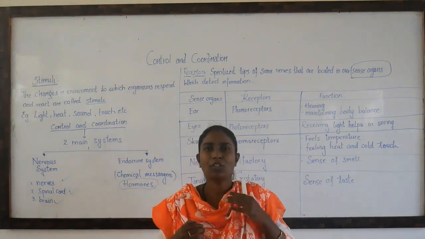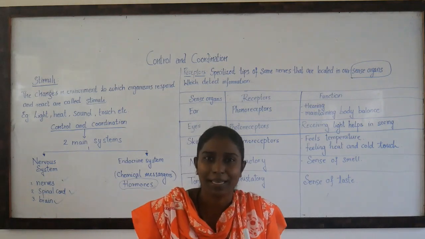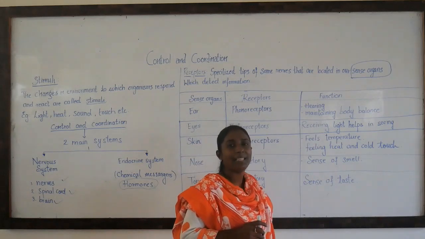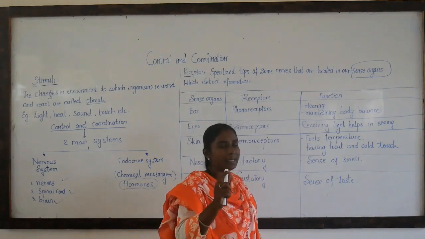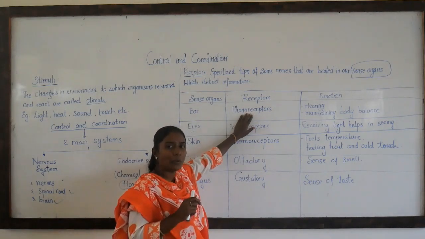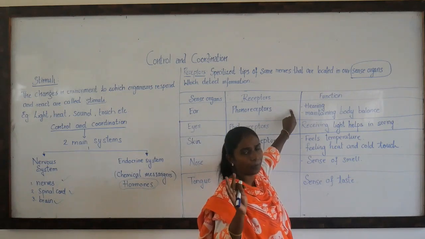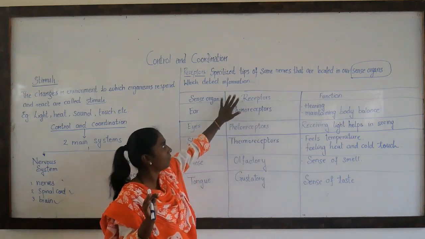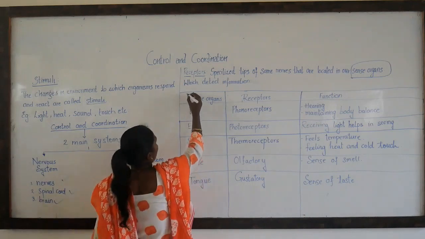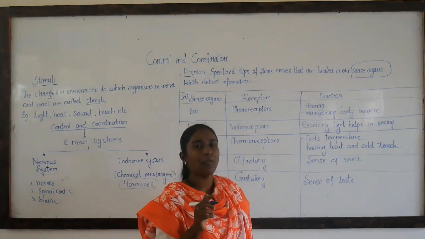Now sometimes you will be just talking to your friend. Someone comes from behind and scares you. What happens at the moment? You lose your balance, right? So phonoreceptors are also helpful in maintaining the body balance. Once again I repeat: ears consist of receptors called phonoreceptors, and their function is hearing and maintaining balance of the body. Children, these receptors' functions are very important from an examination point of view. It can be for 1 mark or for 2 marks.